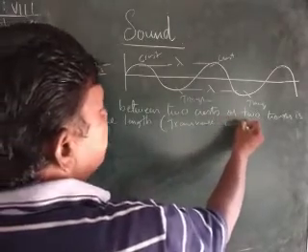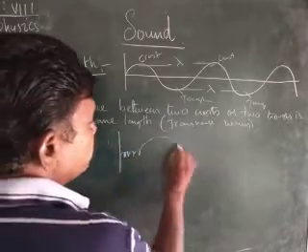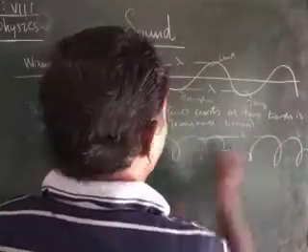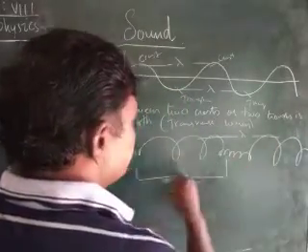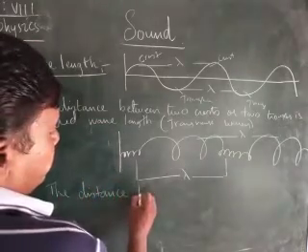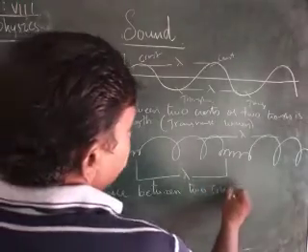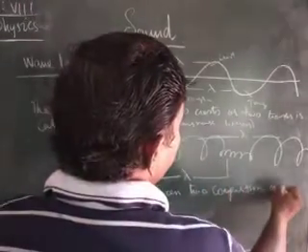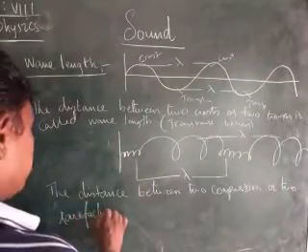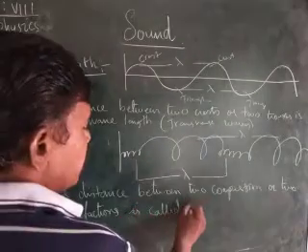Whereas in longitudinal waves, this is the compression, this is the rarefaction. The distance between two compressions or two rarefactions is called the wavelength.